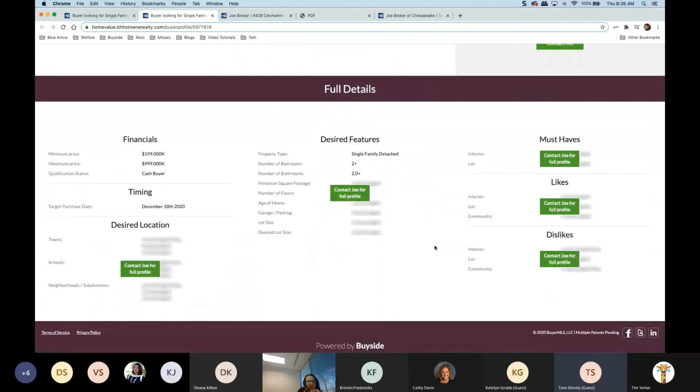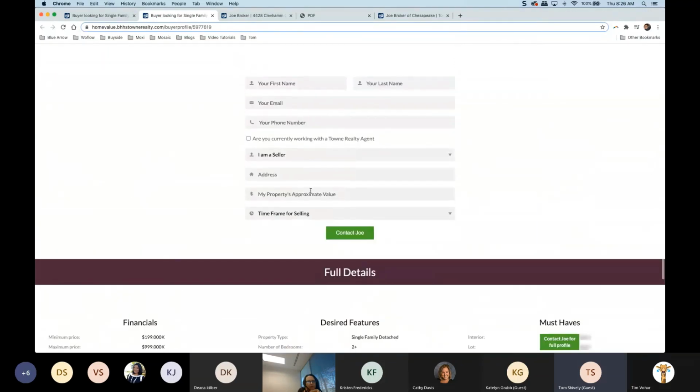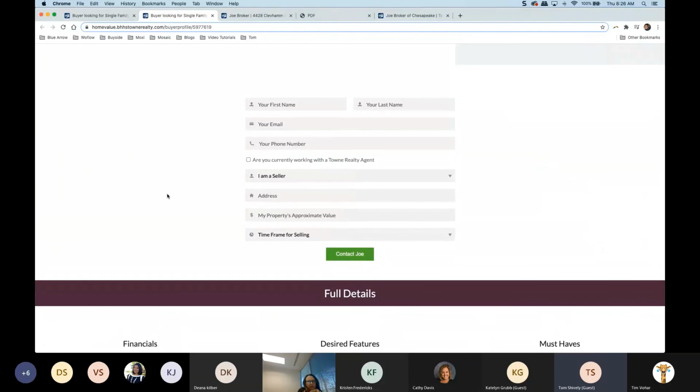So we have what's the price range and the locations, but if they want the full profile, they can fill out this information. And again, that's going to go to your leads page. Whether it is somebody that's looking to purchase a new listing, somebody that is saying, you know what, I want to work with an agent that has buyers, so I'm going to reach out to him, or somebody that says, I want to sell my listing, I should probably contact a person that has buyers, you can send this out and use that as another way to generate leads. So there's a few different ways that you can use this platform on social media and send this information out.